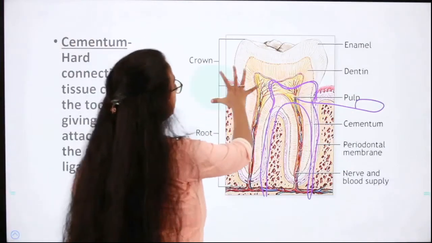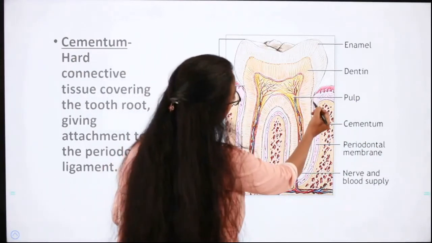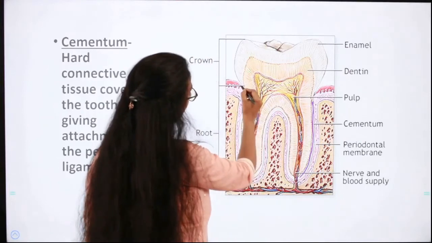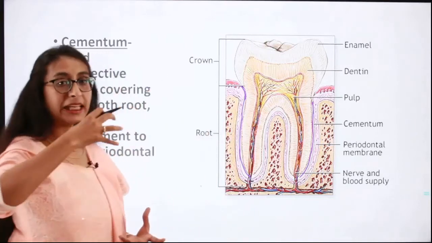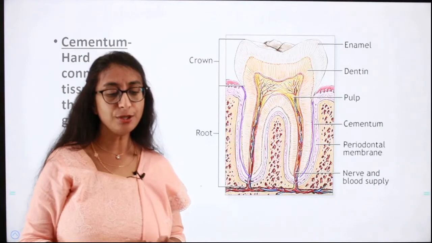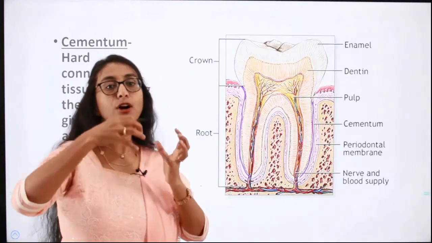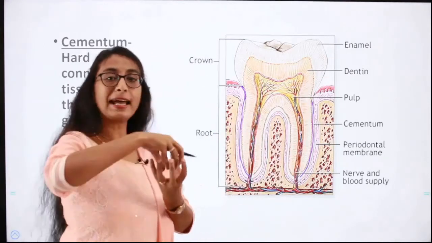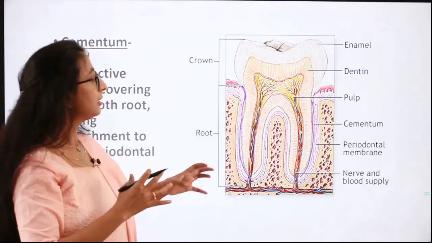Next is the cementum. Here, this region you can see, this is the cementum. The cementum helps in embedding or fixing the teeth into the socket. It is a hard connective tissue that covers the root of the tooth and gives attachment of the teeth into the socket. So it is this cementum which helps the teeth to attach inside the socket. Got it? So this is the cementum.